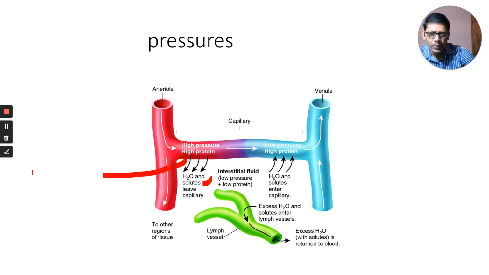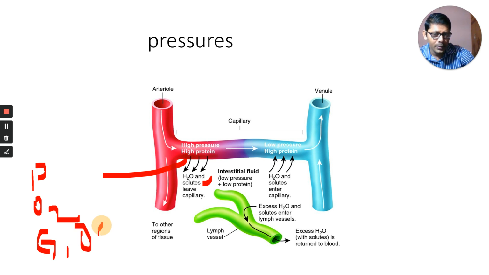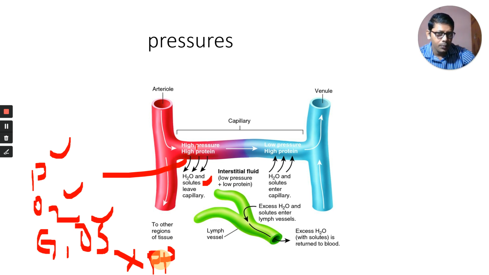Oxygen comes outside, glucose is coming, some other organic substances are coming. But large size plasma proteins cannot come outside, because the pores are not permeable to them.